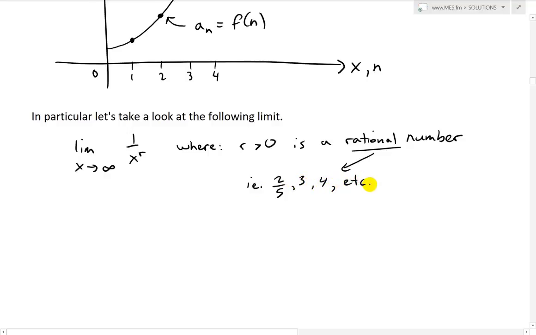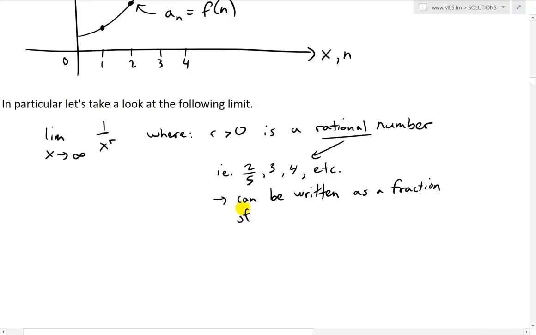In other words, it can be written as a fraction of integers, for example 2 and 5, like that.